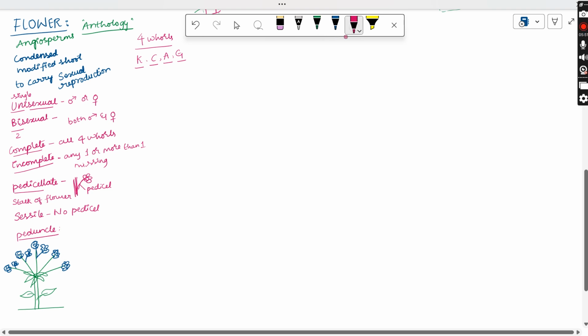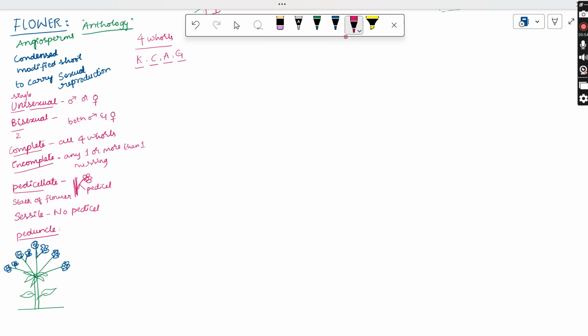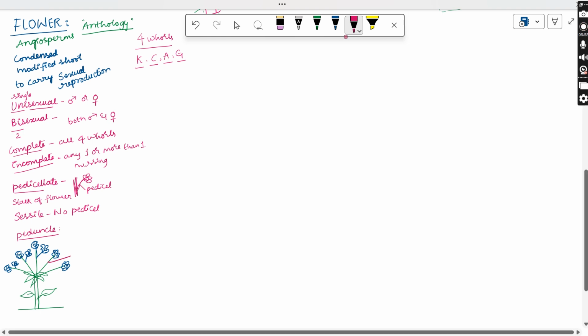Now, what is the term between this pedicel and peduncle? As we said, the pedicel is nothing but the stalk of the flower that is attached to the main axis or the floral axis. Wherever all these flowers arise, that main axis is called the floral axis. So this stalk, attaching to this, is called the pedicel.